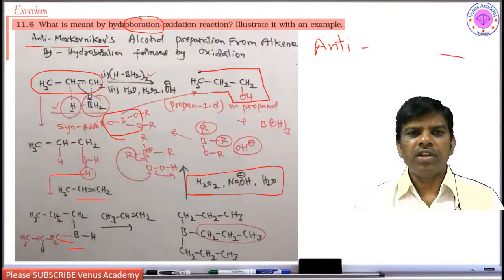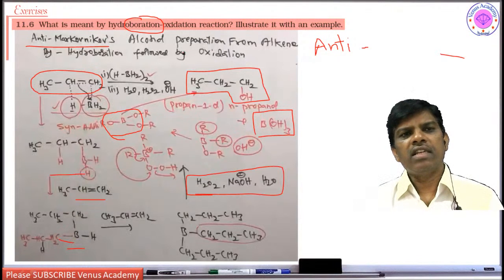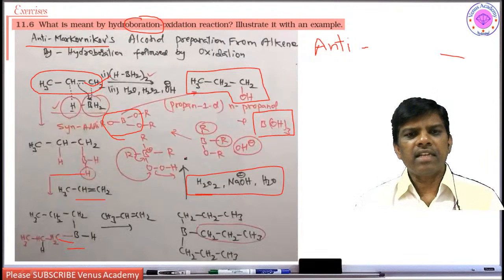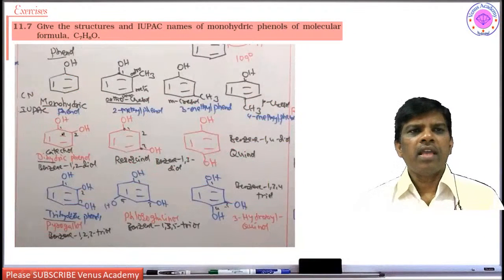Primary alcohol is going to be obtained, and the boron goes out as boron trihydroxide. So this is hydroboration, the first step, and the second step, using hydrogen peroxide in presence of sodium hydroxide, is known as oxidation.